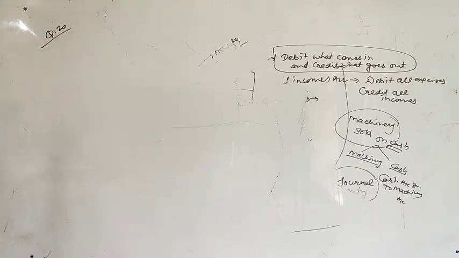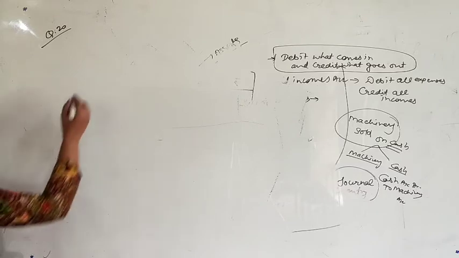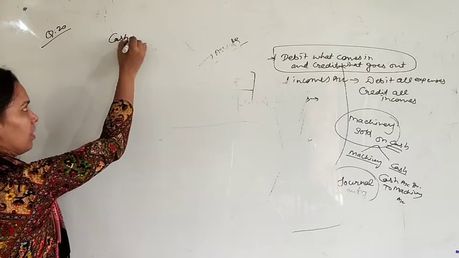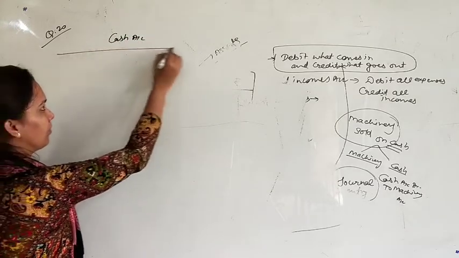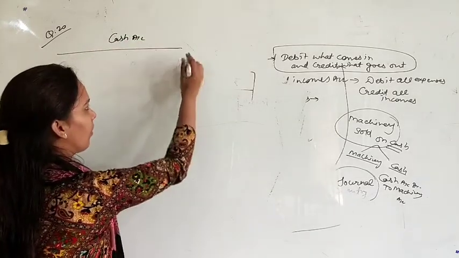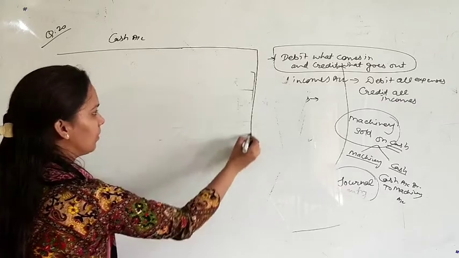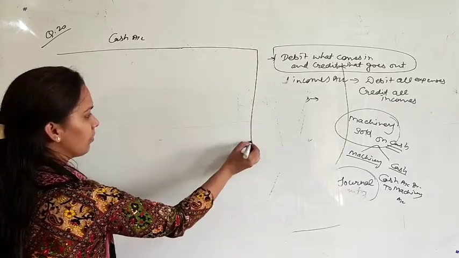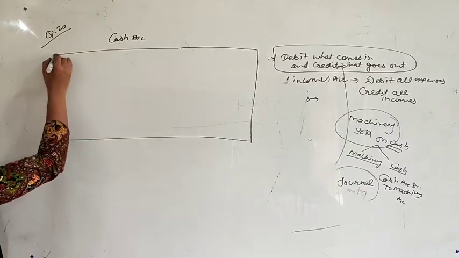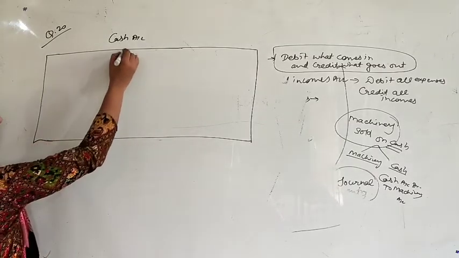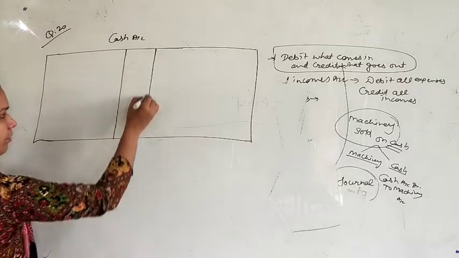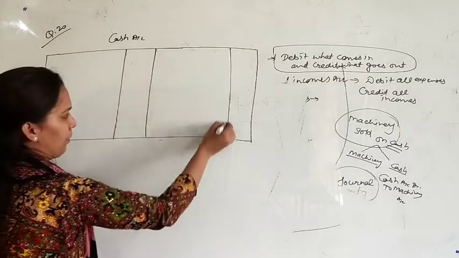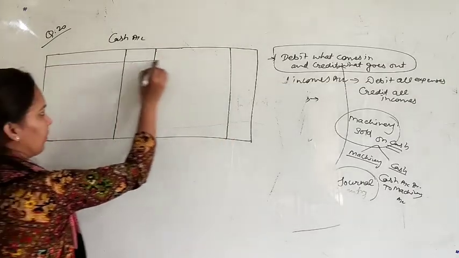Put the following on the proper side of cash account, debtors account and creditors account. You have to prepare these 3 accounts, that are cash account, debtors account and creditors account. The format is the same, particulars, amount.